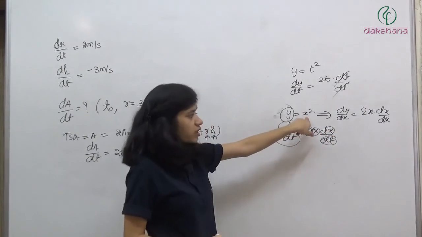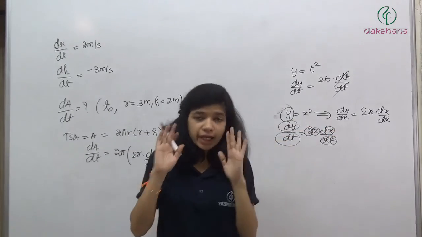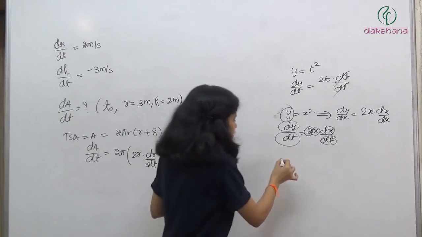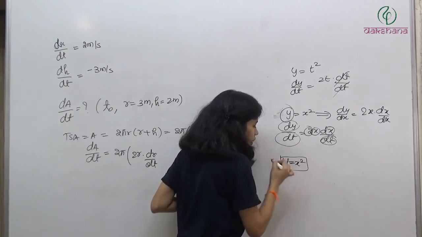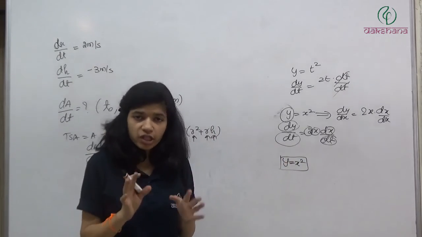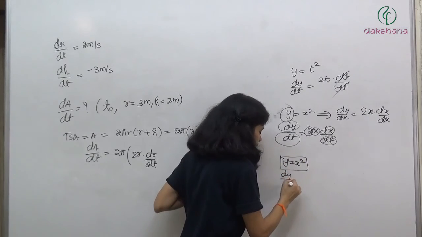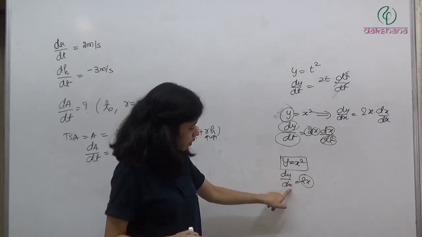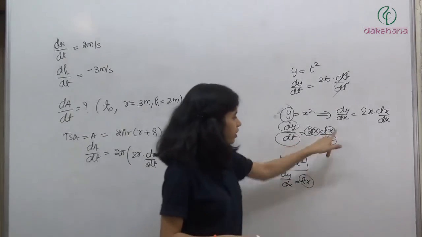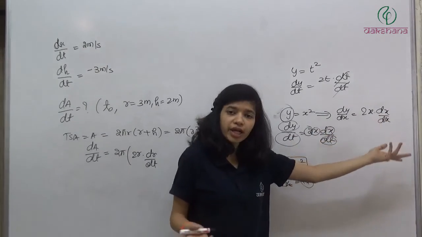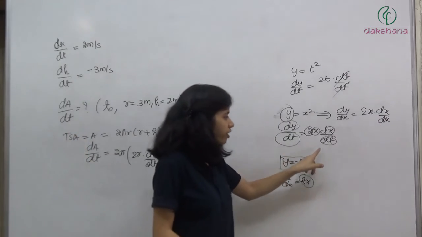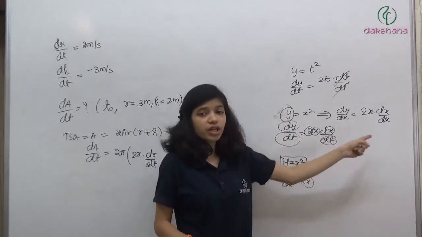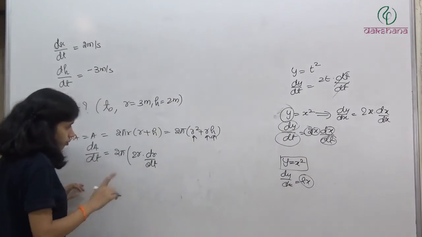If we are differentiating with respect to x, it means हमने x सोचा था और x ही है. We thought in the box we have x. When we were doing y is equal to x square, we thought that there is an x and we have to differentiate with respect to x. So simply we wrote dy by dx is equal to 2x. When you are differentiating with respect to this variable only, तो यहाँ पे हम लोग को अलग से ये लिखने की जरूरत नहीं पड़ती. आप dx by dx लिखोगे कैंसिल हो जाएगा, तो वो हम लिखते ही नहीं हैं. But when you are differentiating with some third random variable, then you have to differentiate every function, every variable with respect to that particular variable.